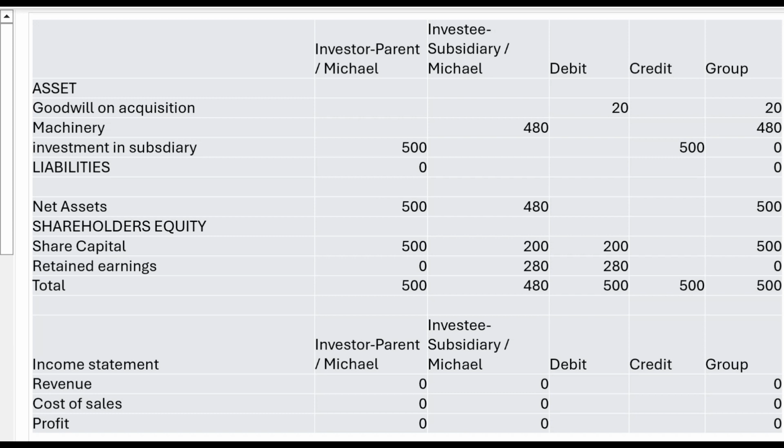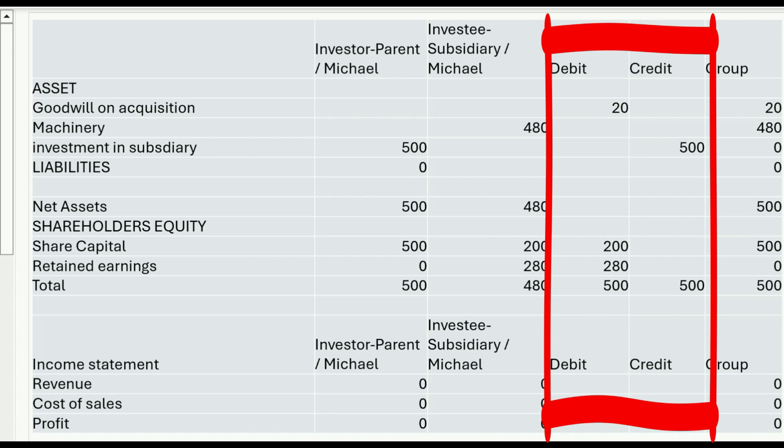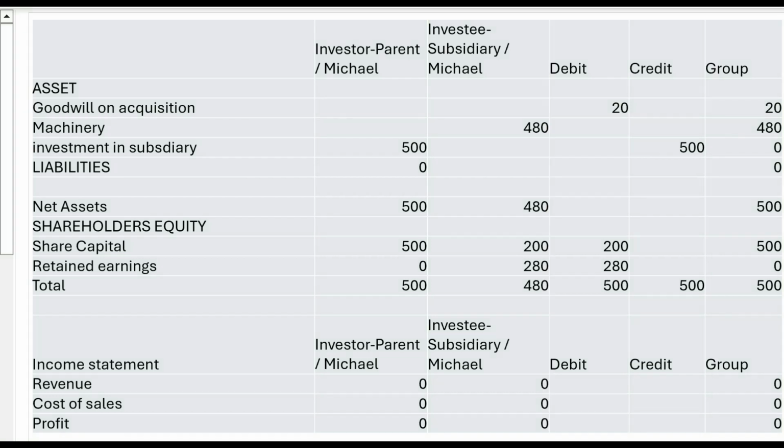So to do that, we need to credit investment in subsidiary $500 million and debit share capital of $200 million and debit retained earnings of $280 million.